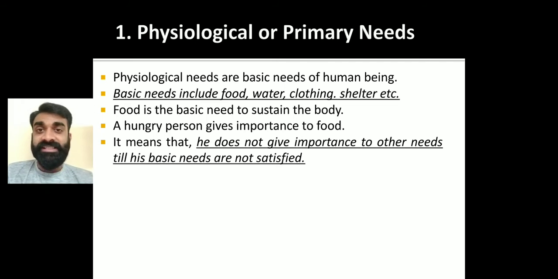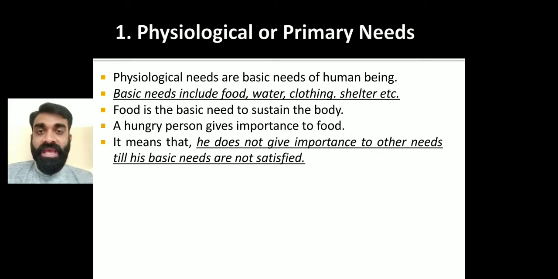Food is essential. A hungry person is not going to go for another need. The hungry person is only going to give importance to food. A person cannot think about other needs unless and until these basic needs are satisfied.